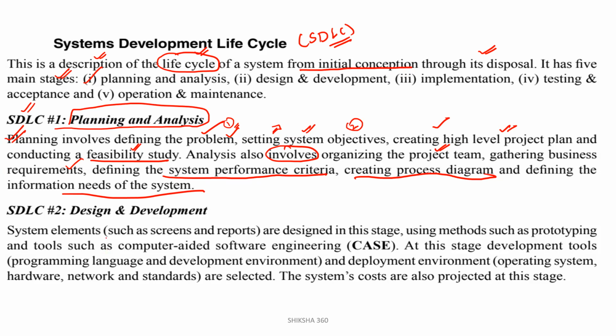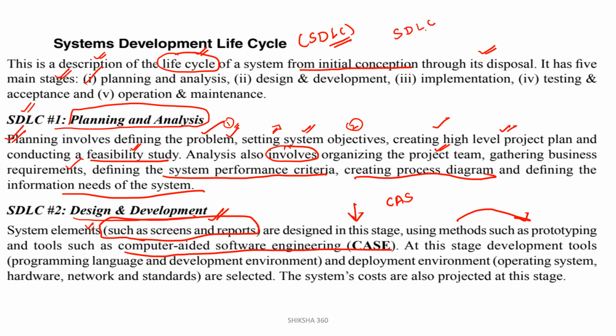So system elements, design and development. System elements such as screens and reports are designed in this stage using methods such as prototyping and tools such as computer aided software engineering. Very, very important. They will ask: first definition, SDLC, system development lifecycle. Second one is CASE, which stands for computer aided software engineering.